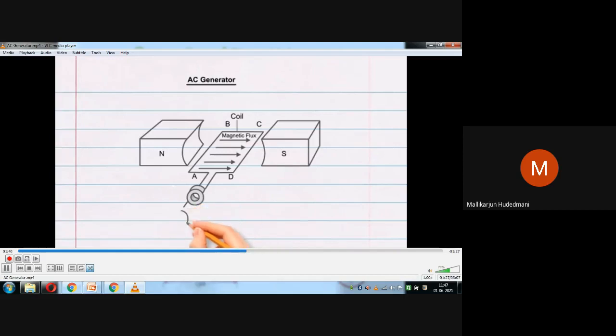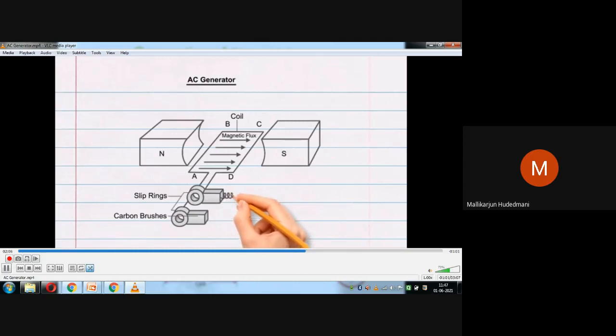This is to show you two slip rings. Each edge of the frame, the AB edge to one and the CD edge to another, we call a slip ring. This is to show a graphite or carbon brush contact. So one slip ring is connected with AB, another with CD.